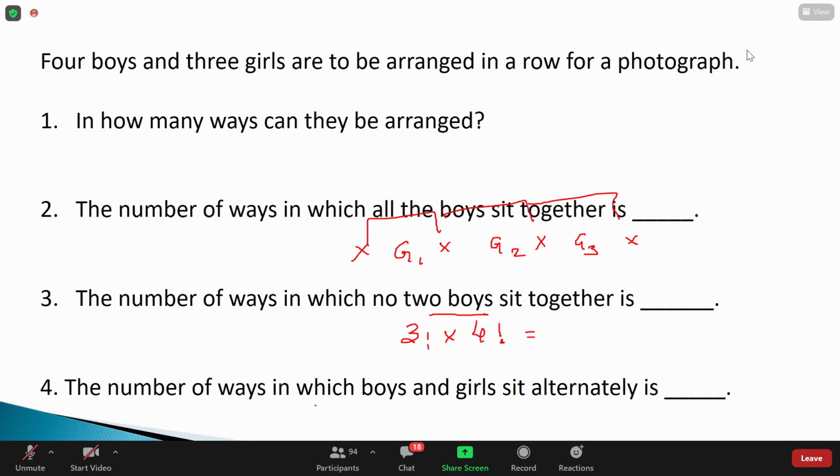So I hope everyone understood the problem. When they're asking no 2 girls together, if you want me to, I will do this in the next class. Guys, take a screenshot of this slide. I'm expecting answers for the last one. I hope everyone is taking the screenshot, right?